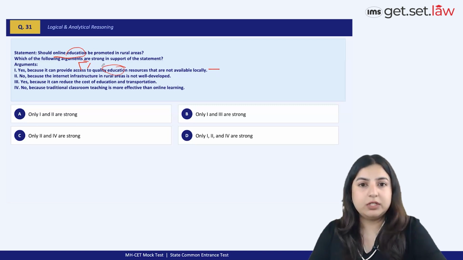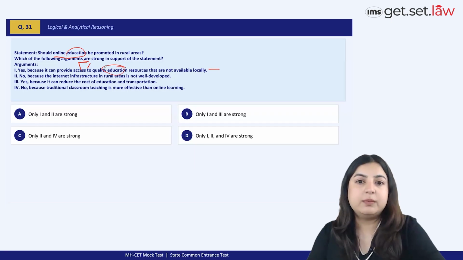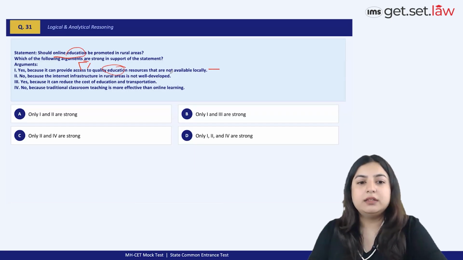But that does not automatically withhold us from promoting online education. If it should be promoted, especially when it's going to have very positive benefits for the society, then why not go ahead with it, right? The lack of infrastructure should not be a hindrance anyway. We can always take care of that, making statement 2 a weak argument.